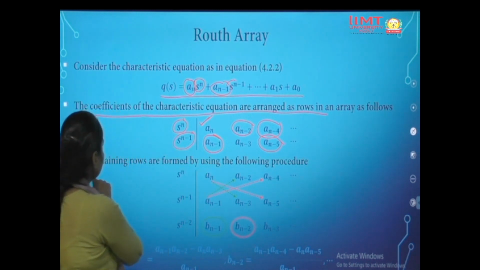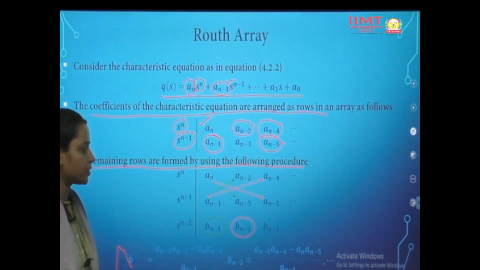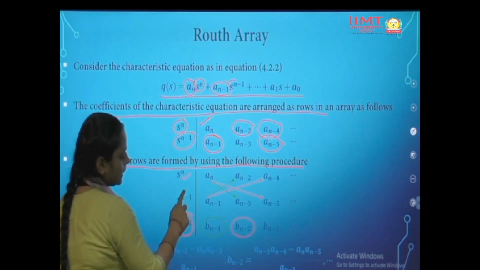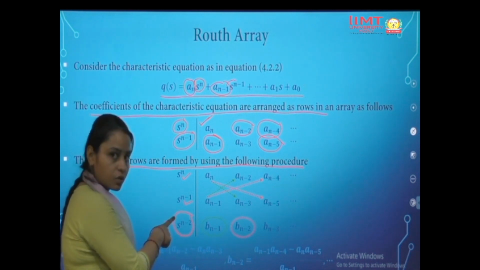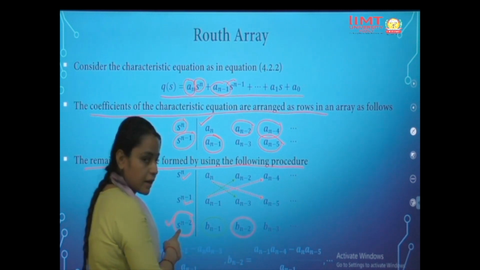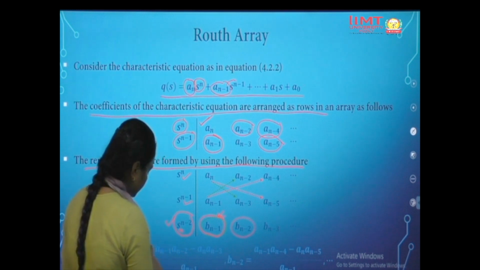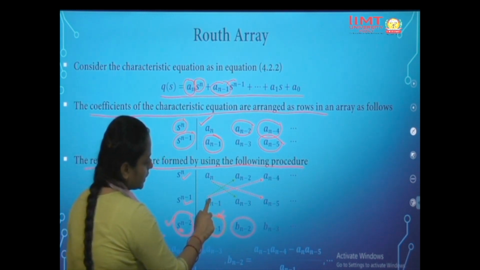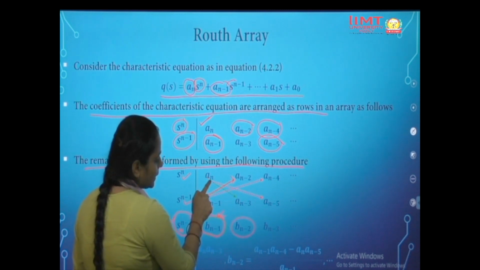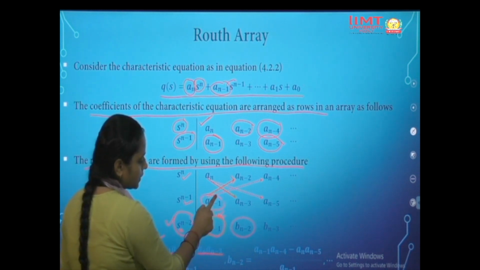Next, the remaining rows are formed using the following procedure. Next would be S n minus 2. So this is S n minus 1, then S n minus 2. The values in this row would be B n minus 1, where B n minus 1 is equal to A n minus 1 into A n minus 2 minus A n into A n minus 3, divided by A n minus 1.